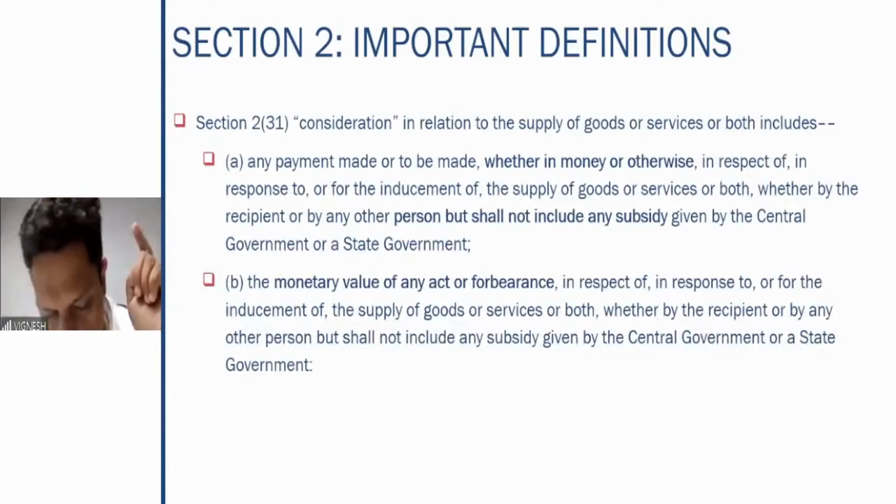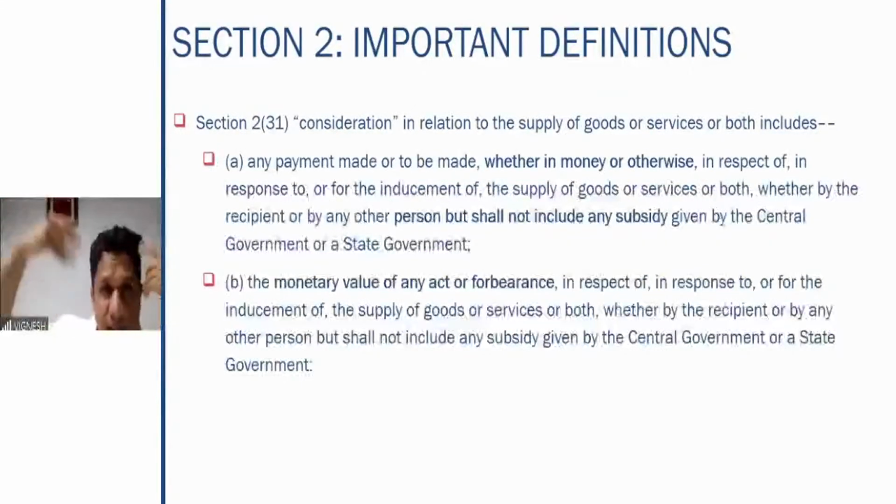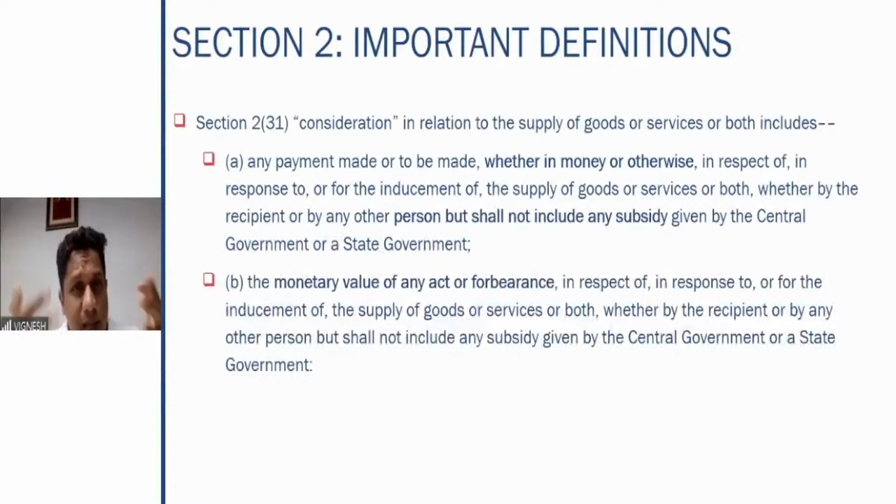Why this definition of consideration is important, let me tell you. Because when we are covering the definition of supply, the word consideration is used there. So the definition of supply itself is very important. Why? Because supply is the heart of GST. Supply is the heart of GST. So definitely the supply concept is the most important concept, since it is the taxable event for GST.